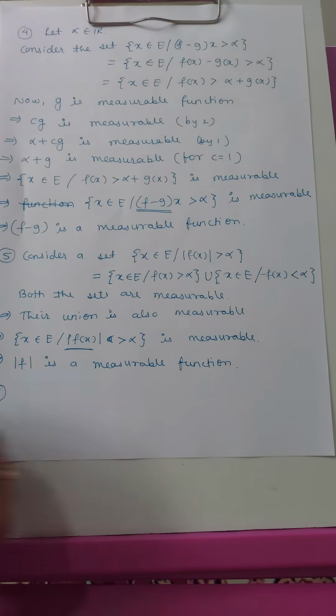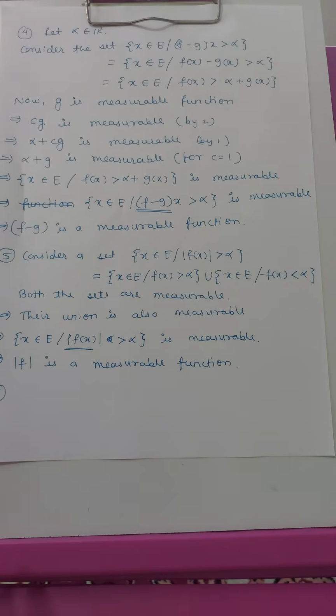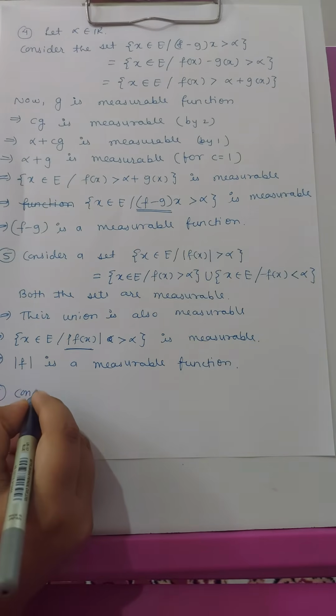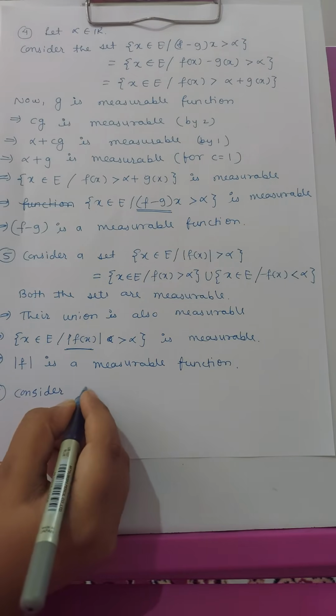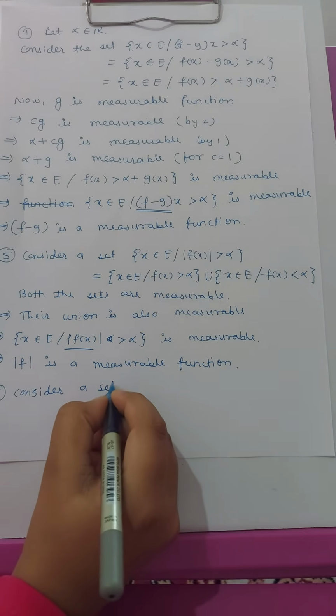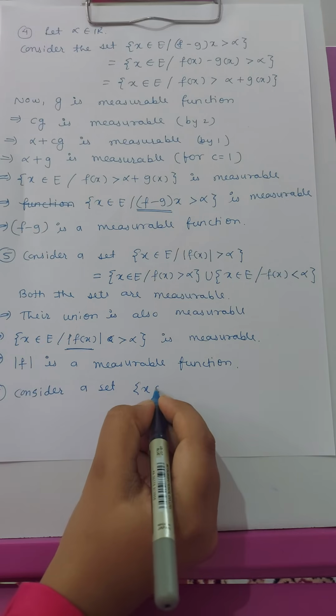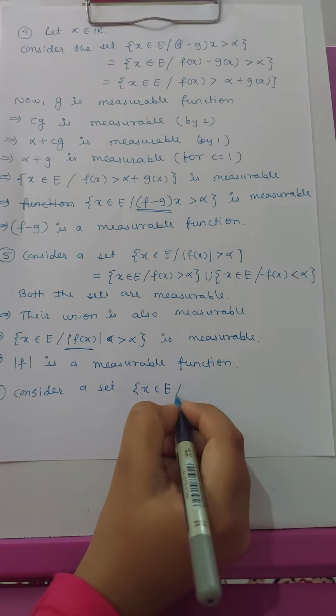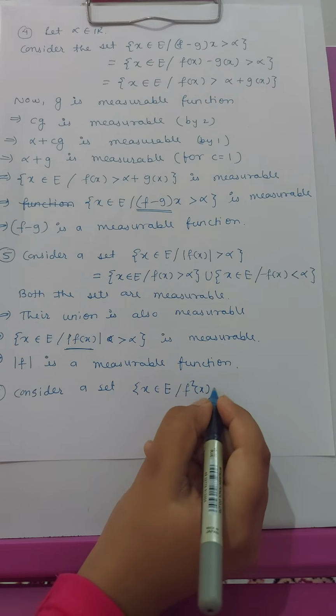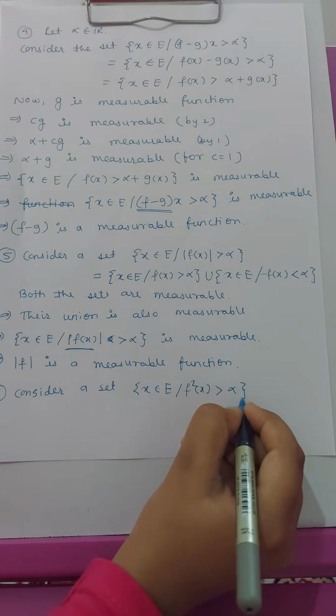Now in the sixth condition we have to prove that f square is a measurable function. So again consider the set x belongs to E such that f square of x is greater than alpha.